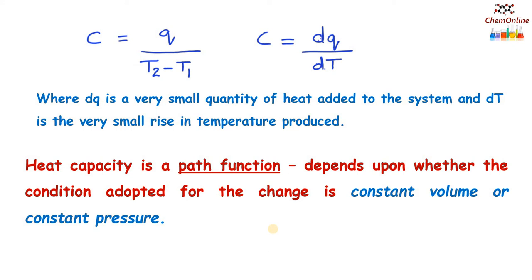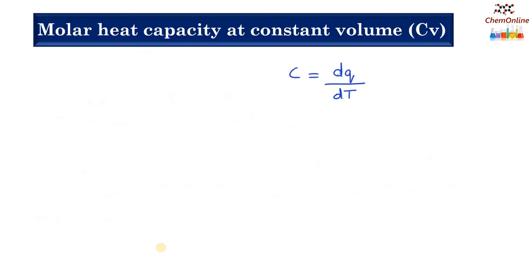And we can add heat to a system under two conditions. Either we can add at constant volume or we can add at constant pressure. So accordingly, there are two types of heat capacities. One is molar heat capacity at constant volume and the other is molar heat capacity at constant pressure. So first let's see what is meant by molar heat capacity at constant volume.